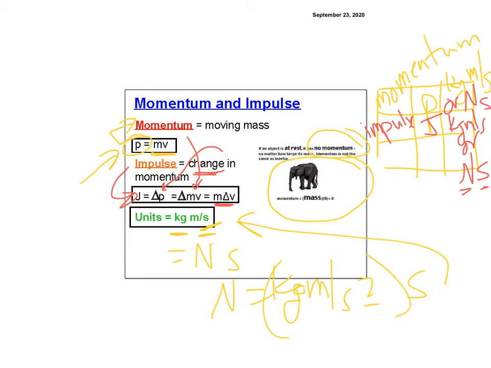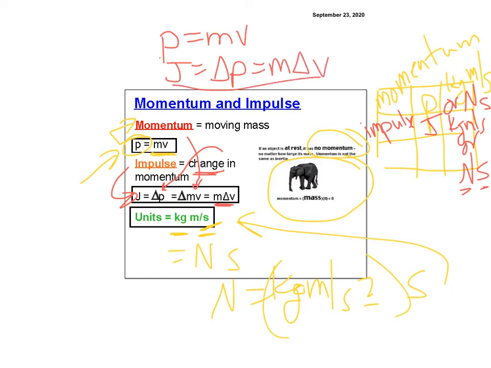There's another equation for impulse, which we'll come to. So we've got two equations you should have added to your equation sheet. P equals mv and J equals delta P, which equals m delta v. So those should both be on your equation sheet, and momentum and impulse should be on your units table.